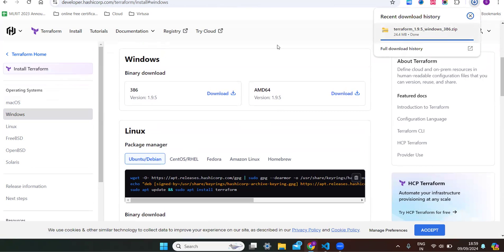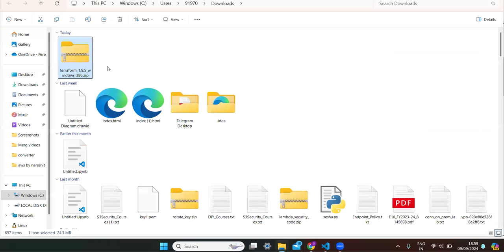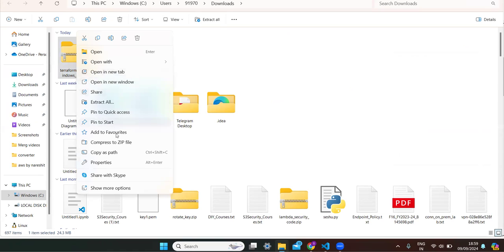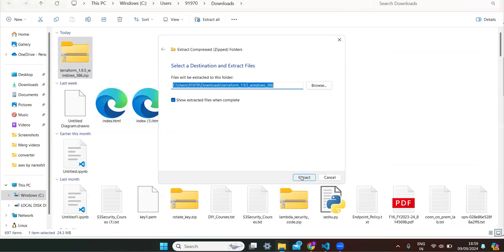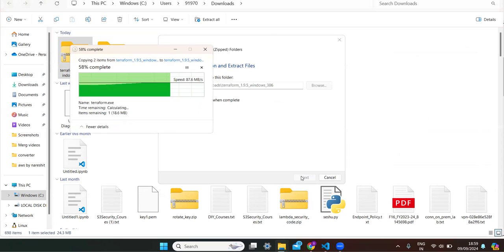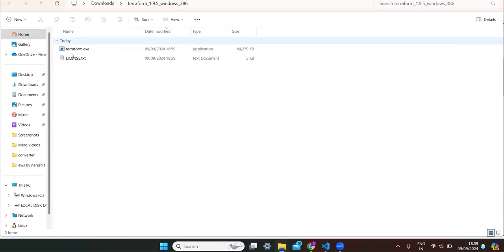Now the file got downloaded. Now I'm opening the folder. In the same folder itself, I am extracting it. You can see I've extracted this. Now my Terraform exe file got installed.